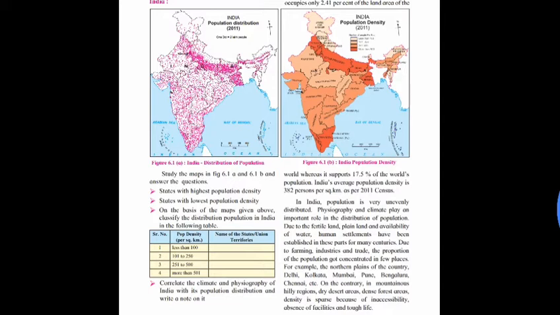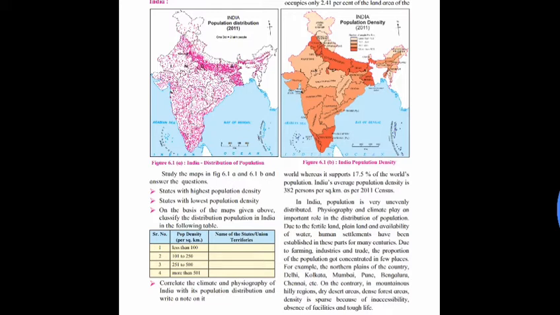Physiography and climate play an important role in the distribution of population. Due to the fertile land, plain land and availability of water, human settlements have been established in these parts for many centuries. Due to farming, industries and trade, the population got concentrated in few places. For example, the northern plains of the country, that is Delhi, Kolkata, Mumbai, Pune, Bengaluru, Chennai, etc.